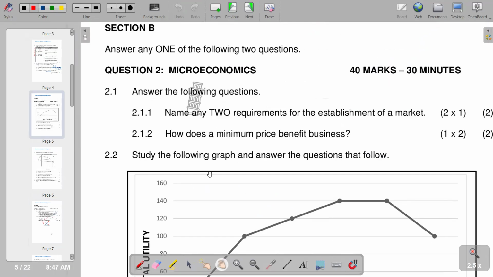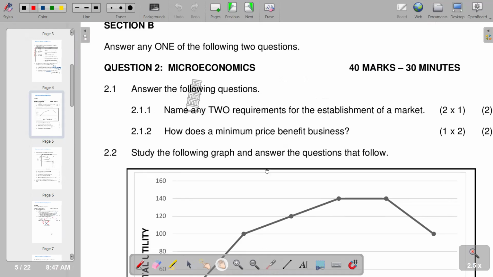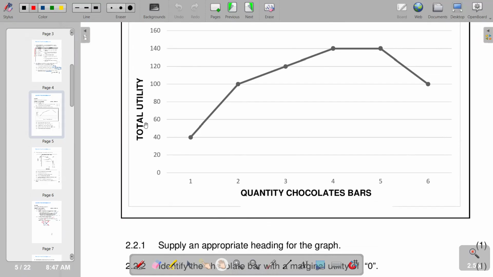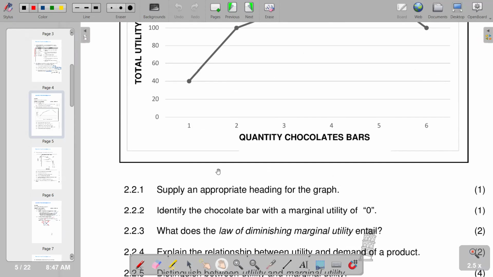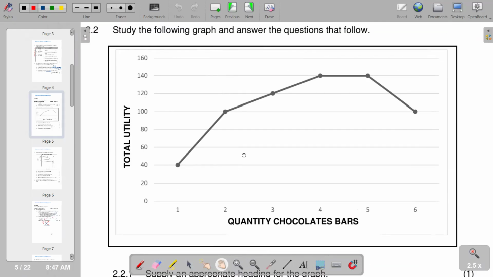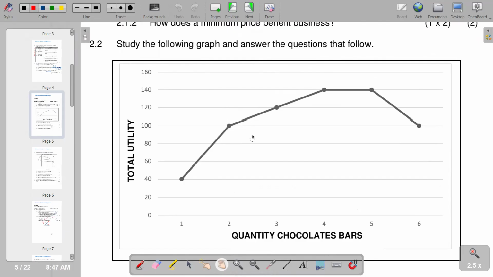Our 2.3: study the following graph and answer the questions that follow. We are given a graph that we have here. We are seeing that we have total utility on the vertical axis and quantity of chocolate bars on the horizontal axis. First question says supply an appropriate heading for the graph. We are seeing that this is a total utility curve. The curve that we are having here is the total utility curve. So that's the title that we have.